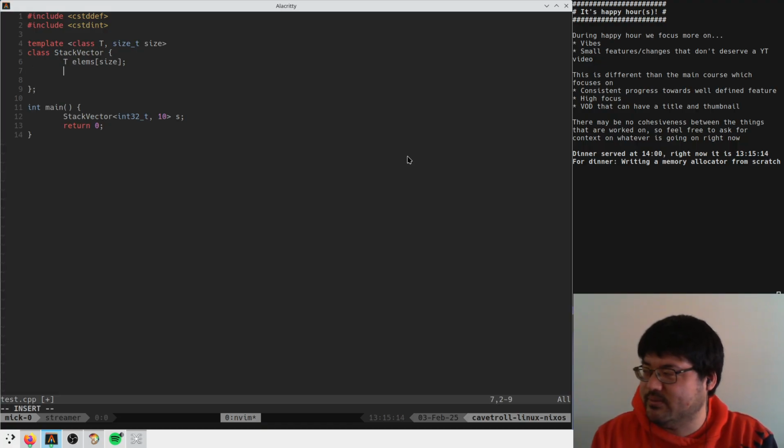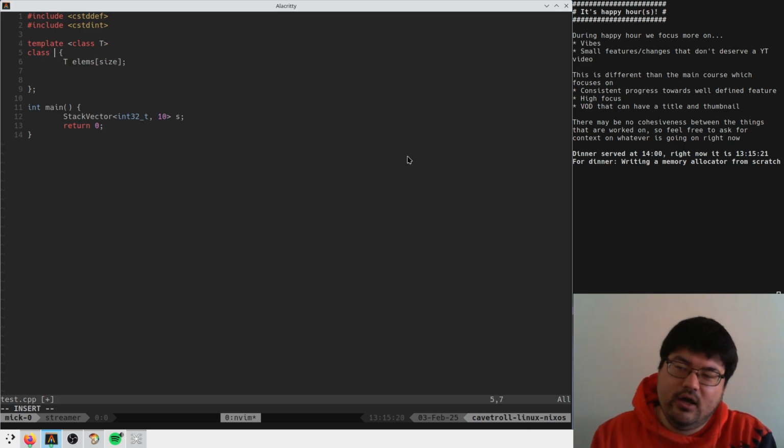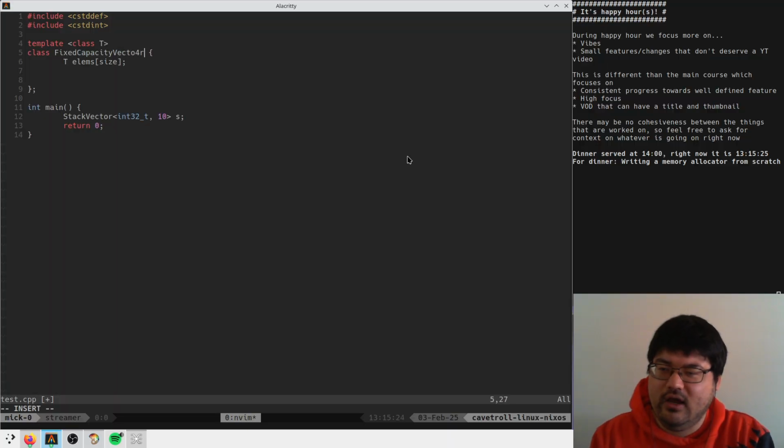Should we pretend that there's some sort of cleanup to do here? Maybe we can call this fixed capacity vector. Yeah, that's probably a nicer example because then we have to do some memory freeing. So this will instead not take this at compile time.